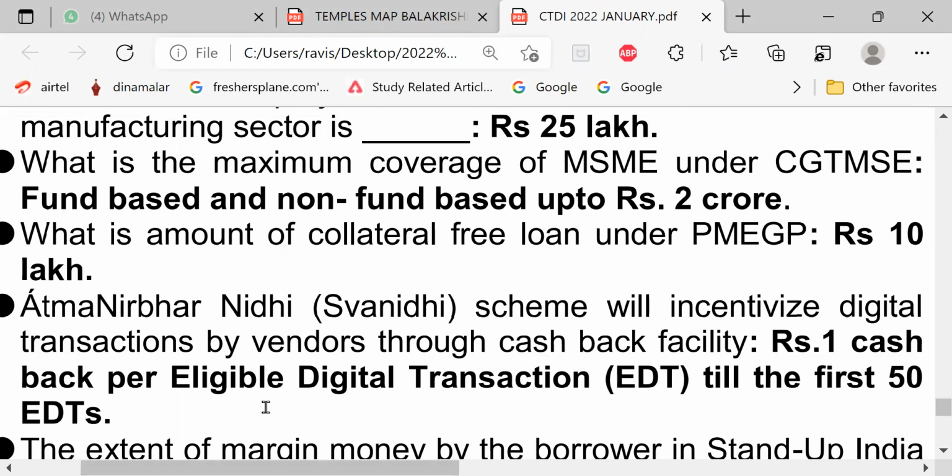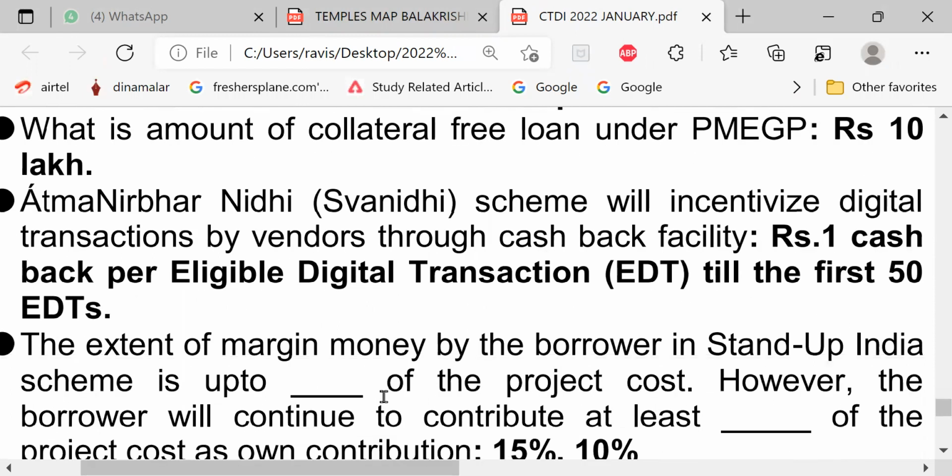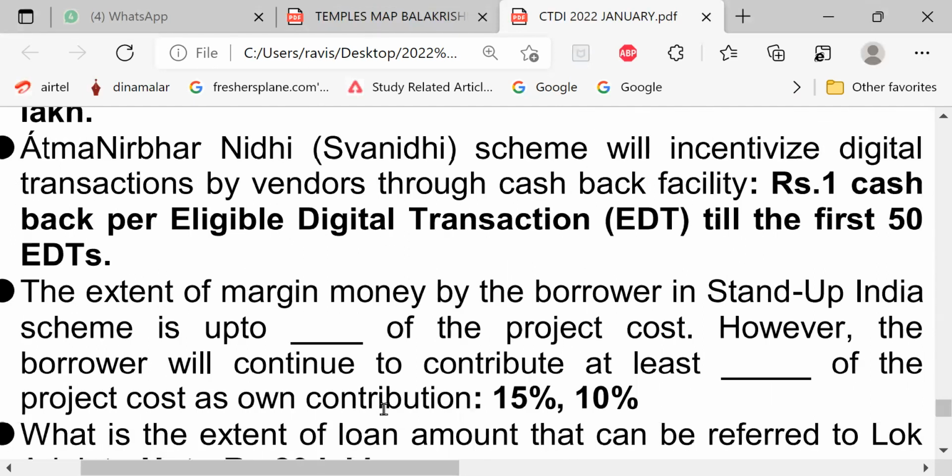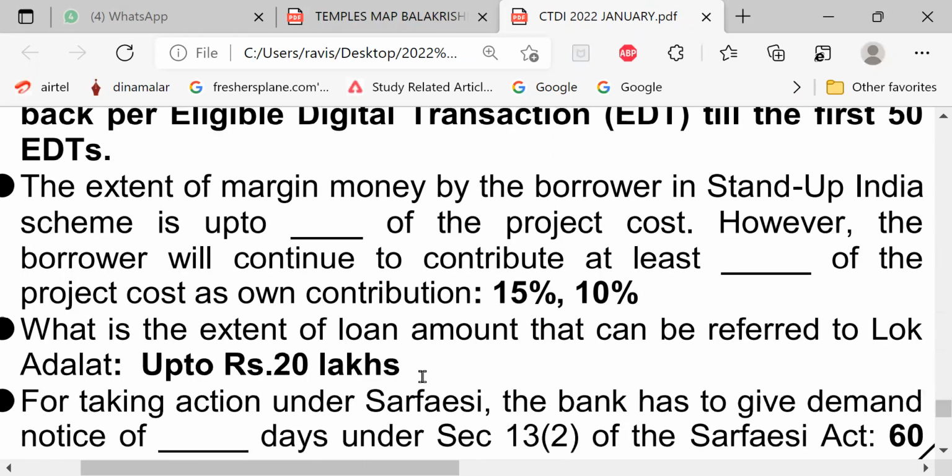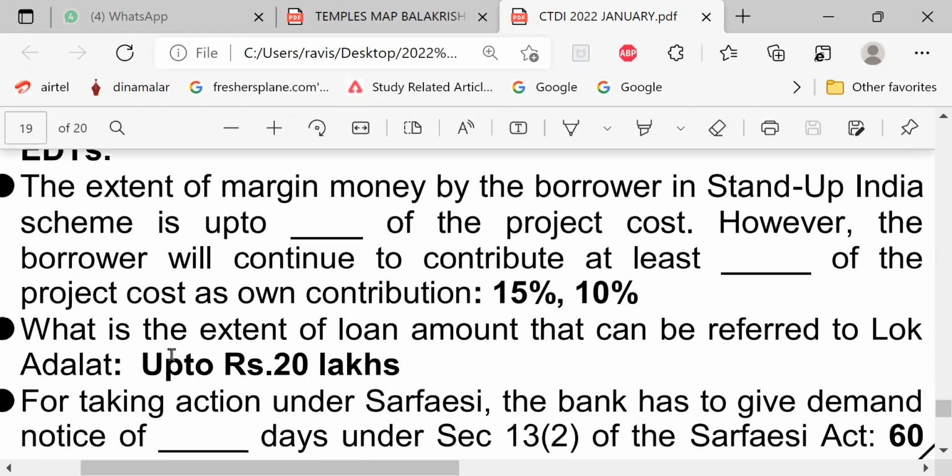eligible digital transaction till the first 50 EDTs. The extent of margin money by the borrower in the Stand Up India scheme is up to 15% of the project cost. However, the borrower will continue to contribute at least 10% of the project cost as own contribution.